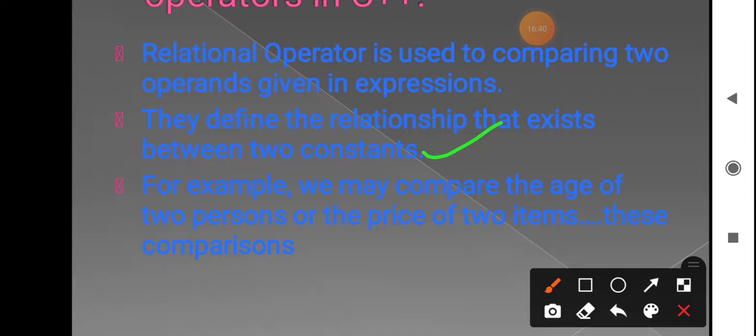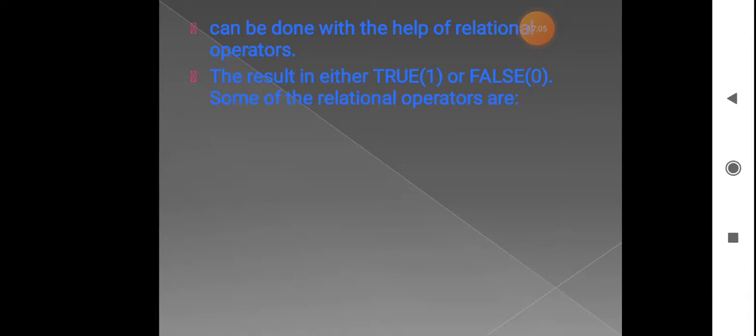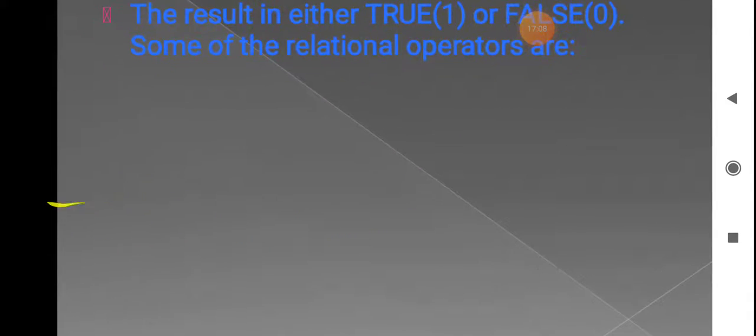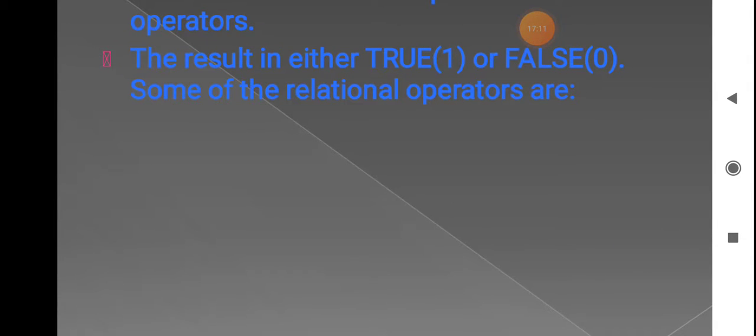That is, whether it is greater than, lesser than, equal to, or greater than or equal to, which is expressed by using these relational operators. For example, we may compare the age of two persons, the prices of two items, or the marks of two students. Everything in relational operators is related to comparing two things. The final result is either true or false. Only these two results will be obtained by using relational operators.